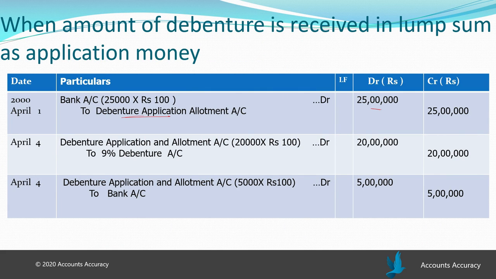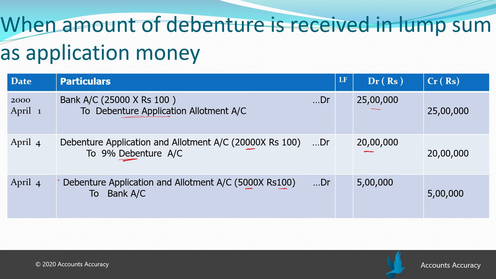But the company needs to transfer only 20 lakh, because the company is supposed to issue only 20,000 debentures to the debenture holders, and the entry will be debenture application and allotment account to 9% debenture account. This is the transfer entry for lump sum value. That means here at once the whole amount of debentures is transferred to the debenture account, because that was received at once and got transferred at once.